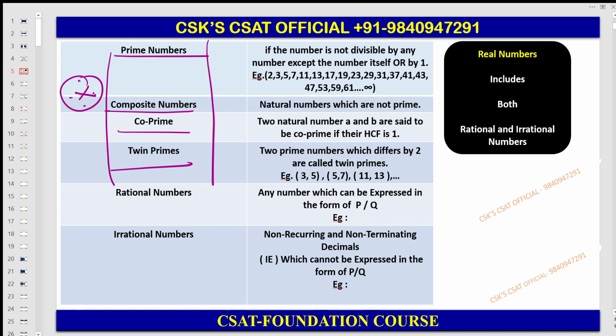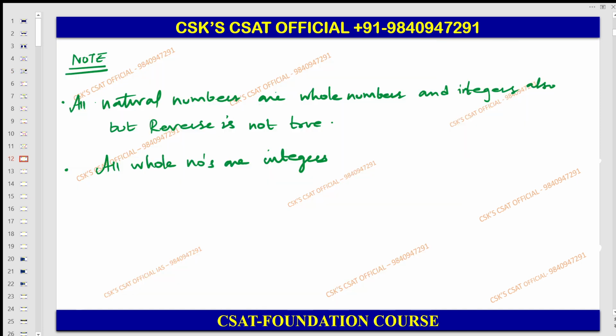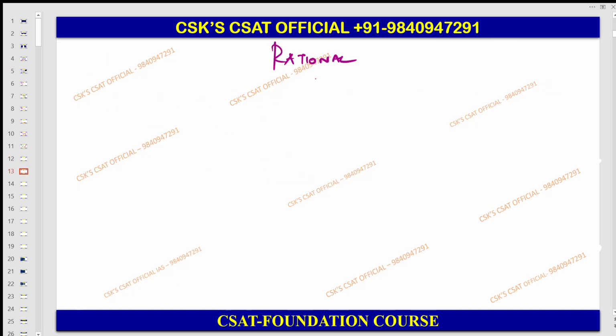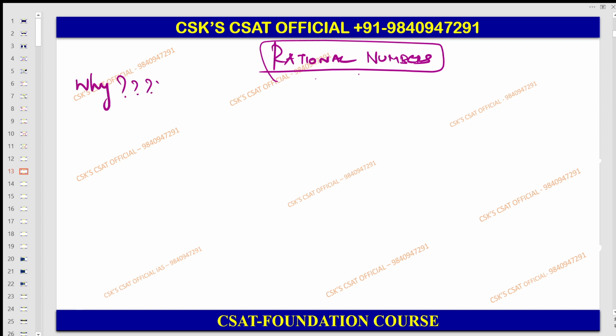Okay, fine. So now we are focusing on the rational number and irrational number. Let me discuss these things elaborately and then I will come back here. Now try to understand why rational number. Put a question by yourself.